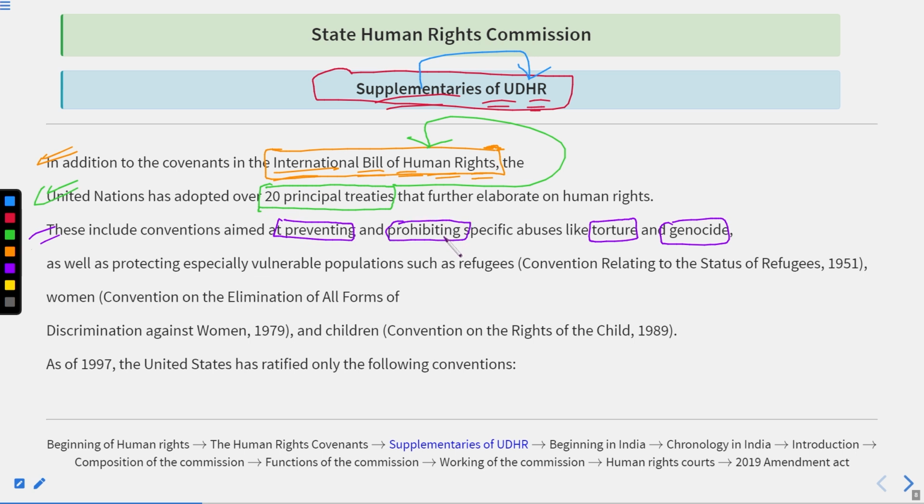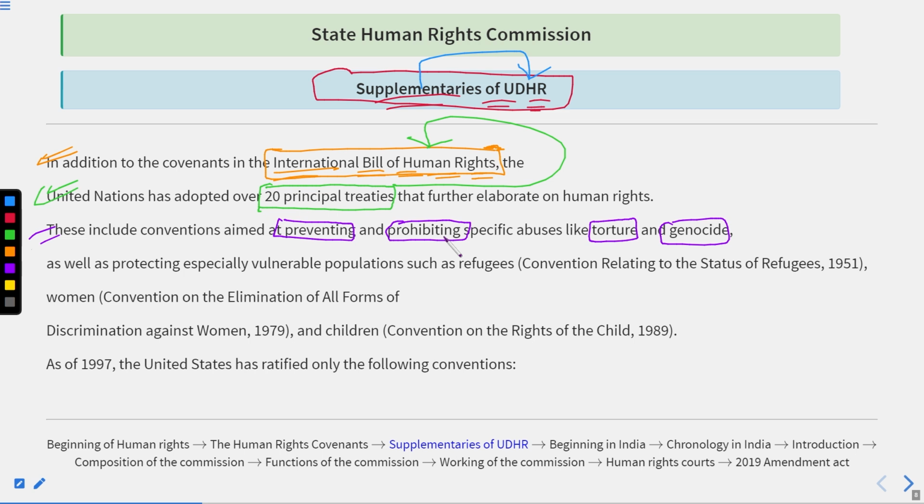Okay, so what is the difference between preventing and prohibiting? So we try to track down: what is the meaning of preventing, and what is the meaning of prohibiting? Preventing is the term we use to stop the happening of a certain action or certain thing. Suppose there is a condition that is going to lead to a situation of torture and genocide in a certain area. We should prevent this kind of situation so that torture and genocide cases could not happen at all.